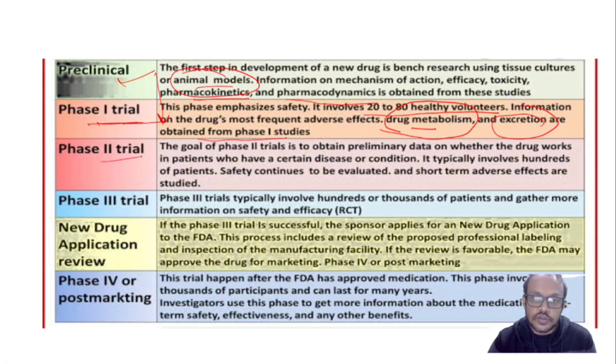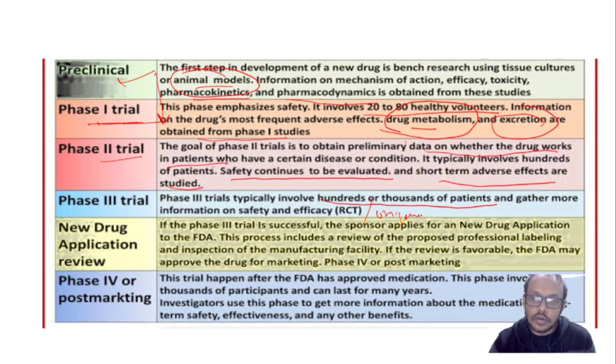What do we get from phase 2 studies? From phase 2 studies we get the safety data. We see safety continuity, and along with that we see adverse effects, short term ones, and whether the drug is working in patients. These three things are taken in the phase 2 trial. In phase 3 trial, we see hundreds or thousands of patients and a comparison of drugs. It is the original RCT.